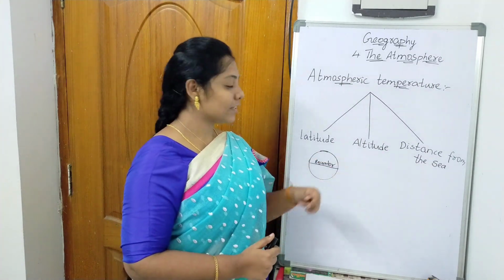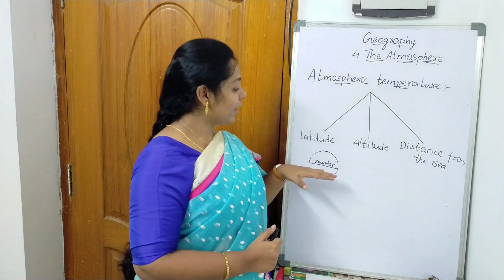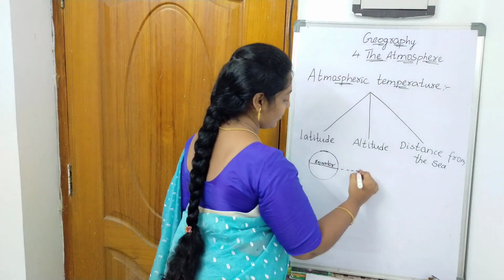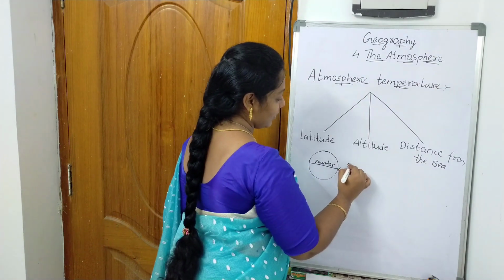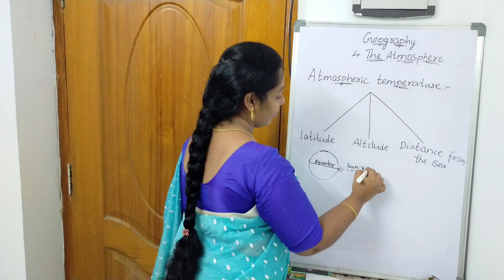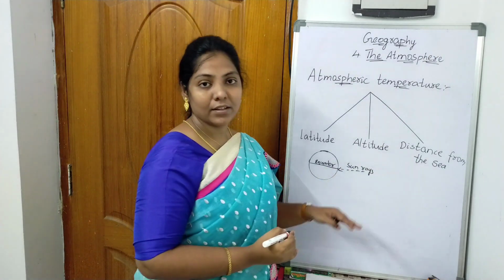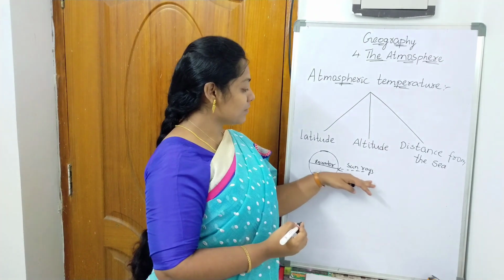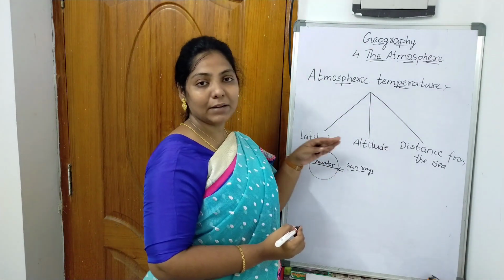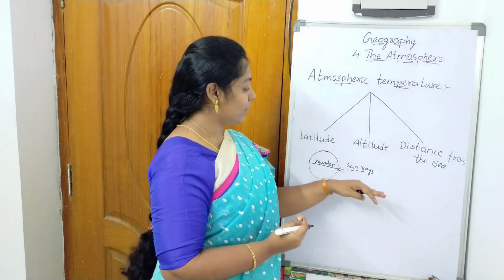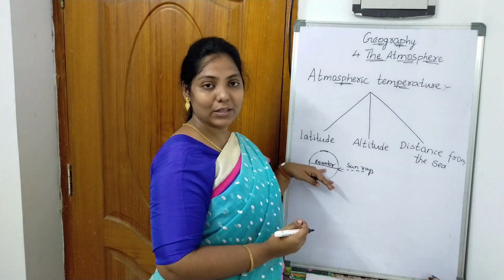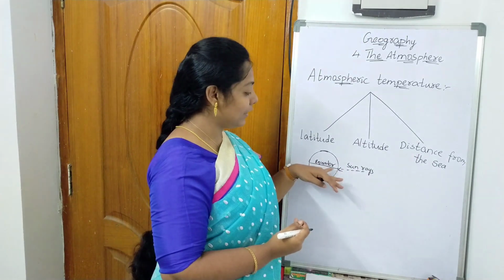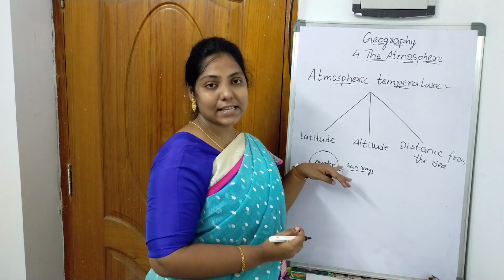So now let us see what is a latitude. Around the equator, the sun rays directly fall onto the earth. So when it is directly falling on the earth, what will happen? It is more likely to be hot when compared with other areas. So if the sun rays directly fall on the equator, that area will be very hot because it is directly falling and it is covering less area.